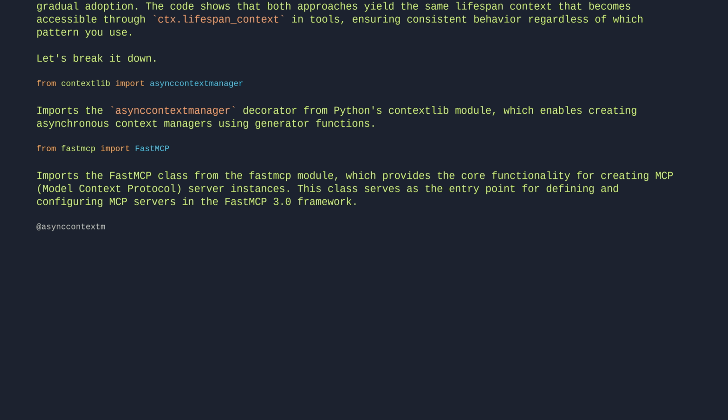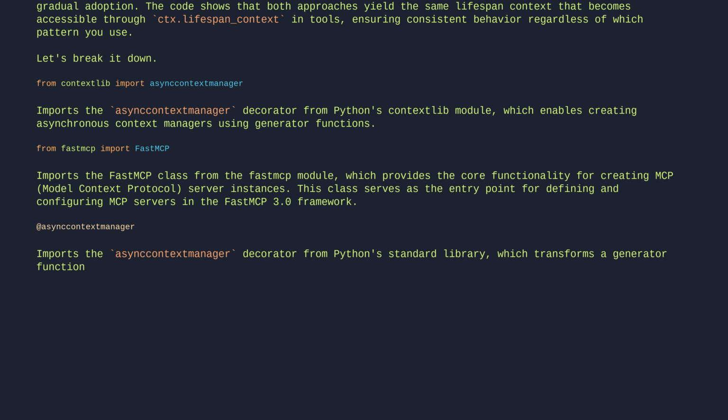@asynccontextmanager. Imports the asynccontextmanager decorator from Python's standard library, which transforms a generator function into an asynchronous context manager for use with async with statements. async def legacy_lifespan(server).